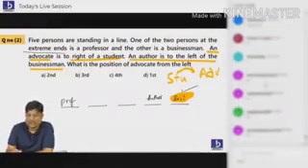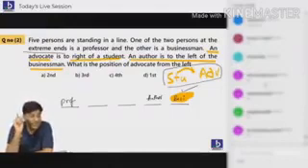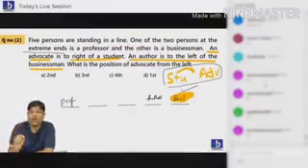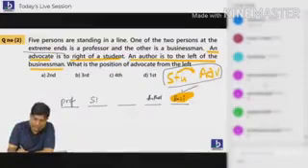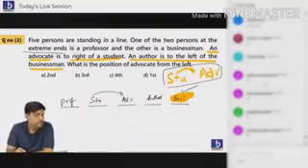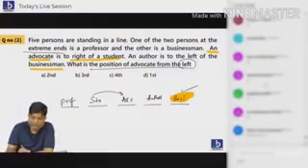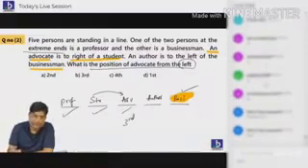Now this is the only one which should fit. Advocate is right side of student. Some people have a reading problem, so try to understand. Advocate is right side of student. You should put student first. Always remember, put student first. This is the way we are supposed to write down the position of advocate from the left. 1, 2, 3. Third position. Best answer.